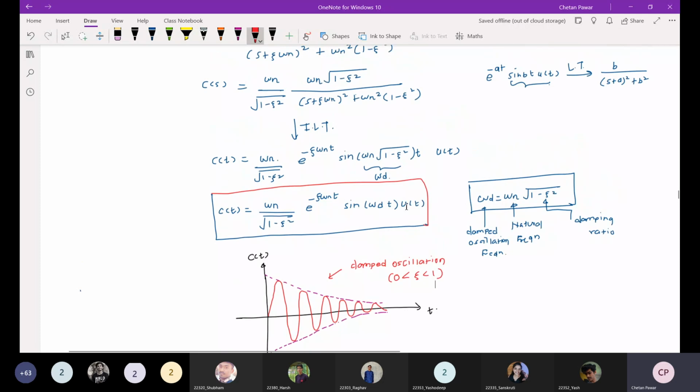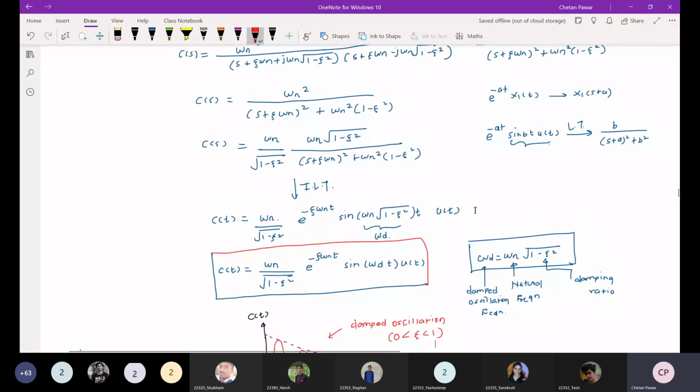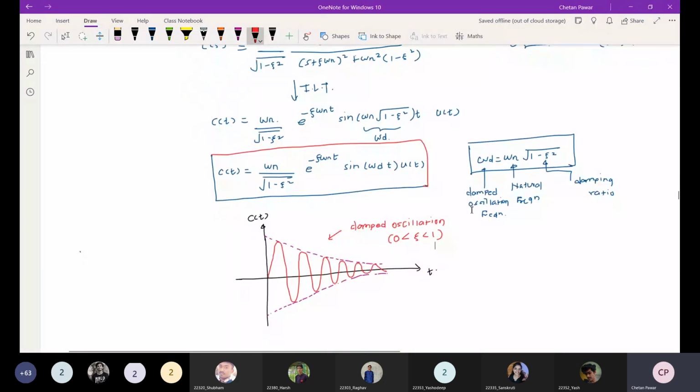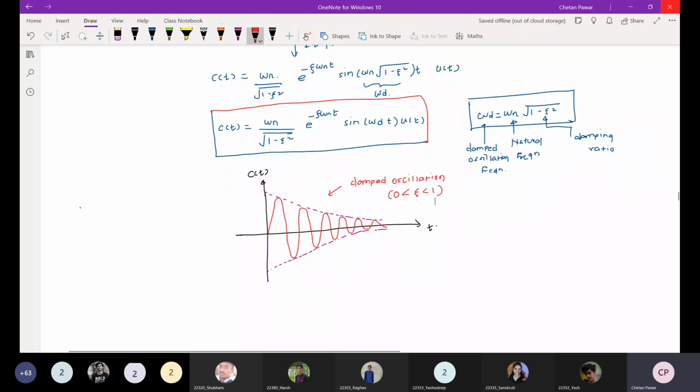So one thing is that we have seen that when zeta is equal to 0, this particular output response will oscillate at the natural frequency, right? Okay, so this is a damping frequency. The frequency of this particular signal is omega d now.